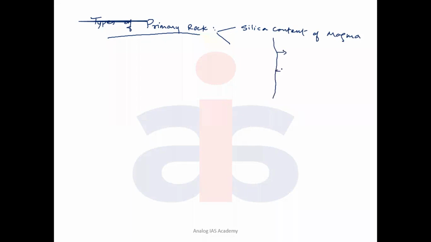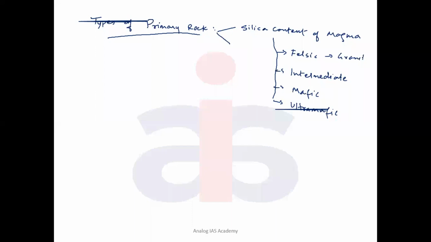If the silica is more, it is felsic rocks. If silica is reducing, then it turns into intermediate igneous rocks. If the silica is further reduced and magnesium and iron content are increasing, then it is called mafic rocks. If magnesium and iron content increase further and the silica is further reduced, then it becomes ultra mafic type of igneous rock. So the felsic best example is granite.